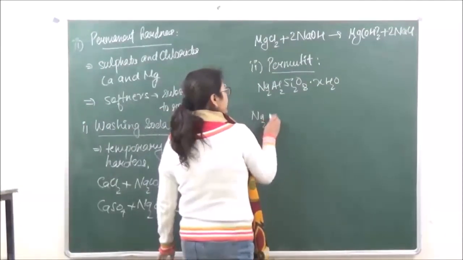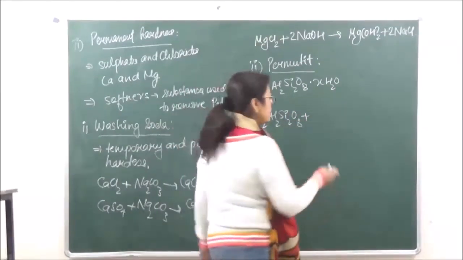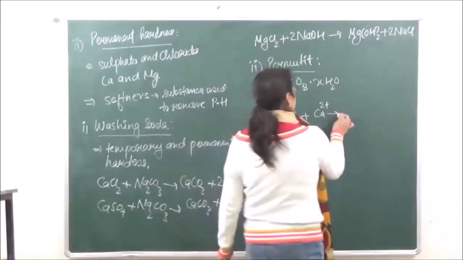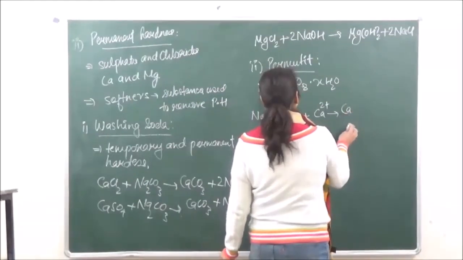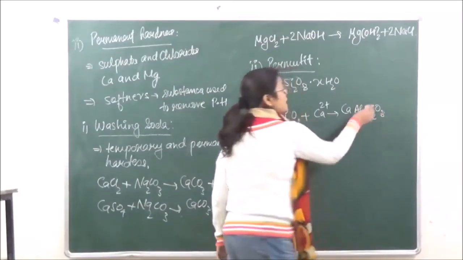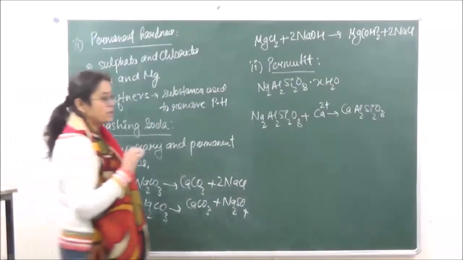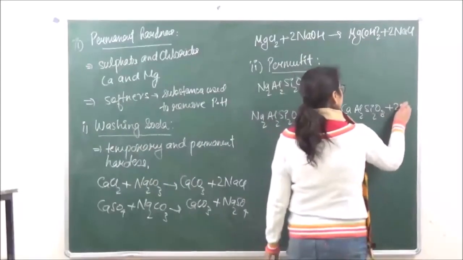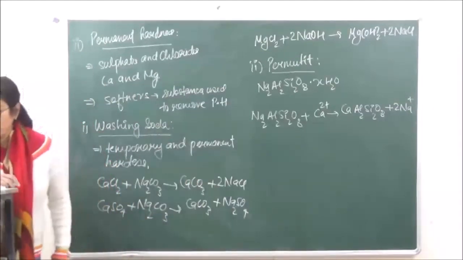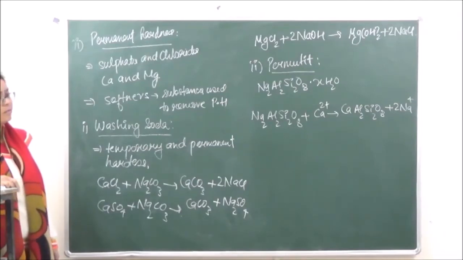For example, if we react this with hard water which consists of calcium, calcium replaces sodium, and this calcium aluminium silicate settles down in water, whereas the sodium gets dissolved in water. So the permanent hardness can be removed by this. Okay, so again both temporary and permanent hardness can be removed with the help of permutit.